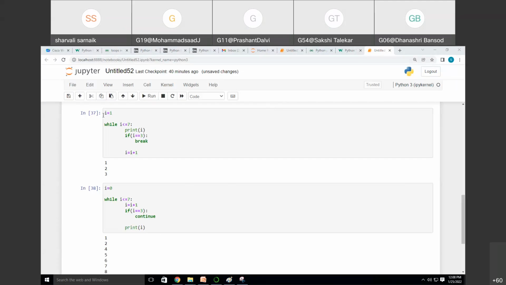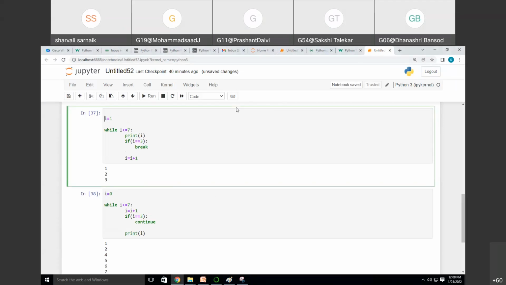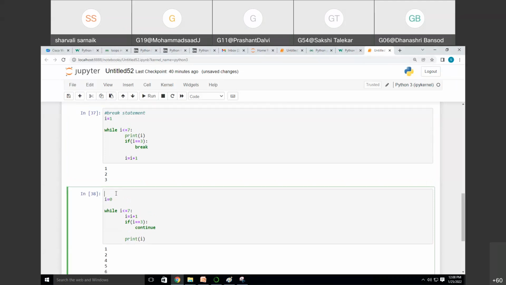Now, this was about the break statement. I will be adding comments for your understanding. This was for continue. Continue statement, what will it do? It will skip that number and print the other numbers.